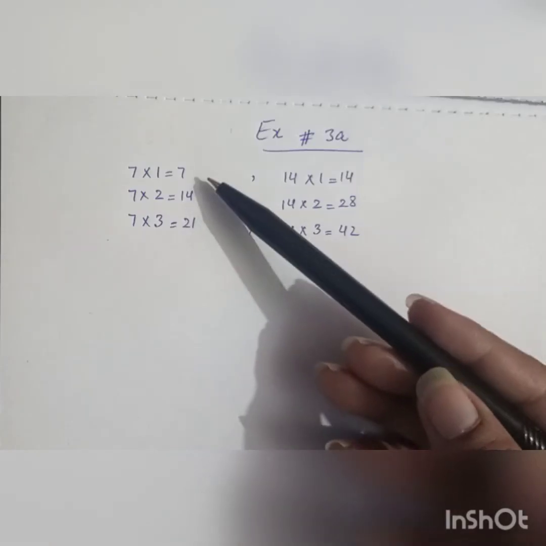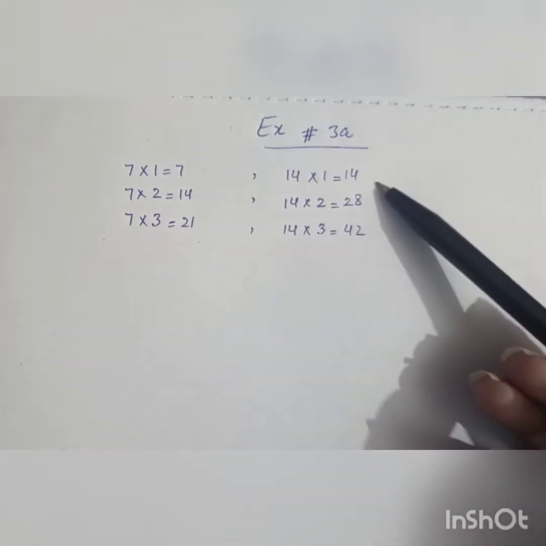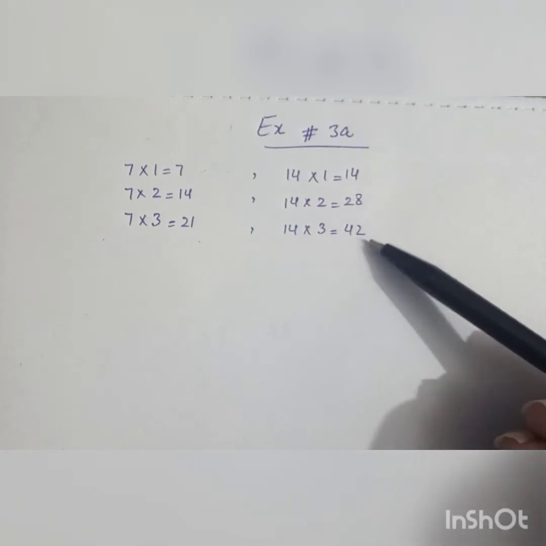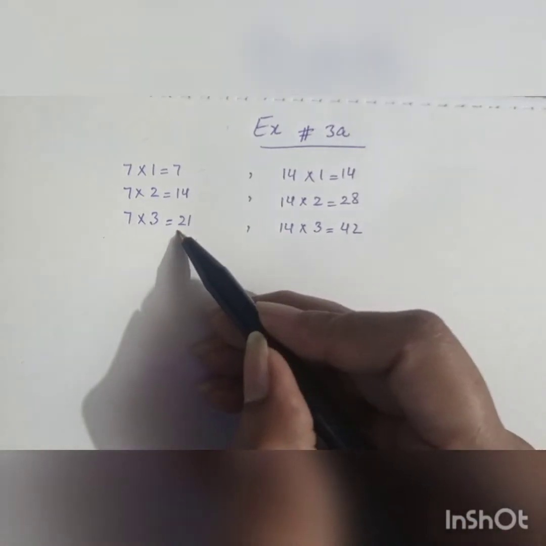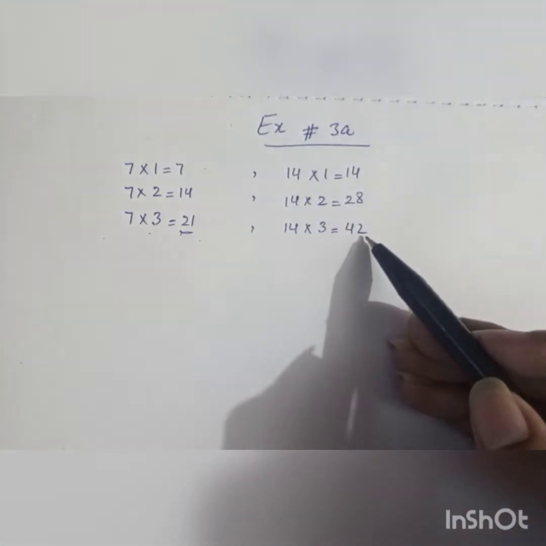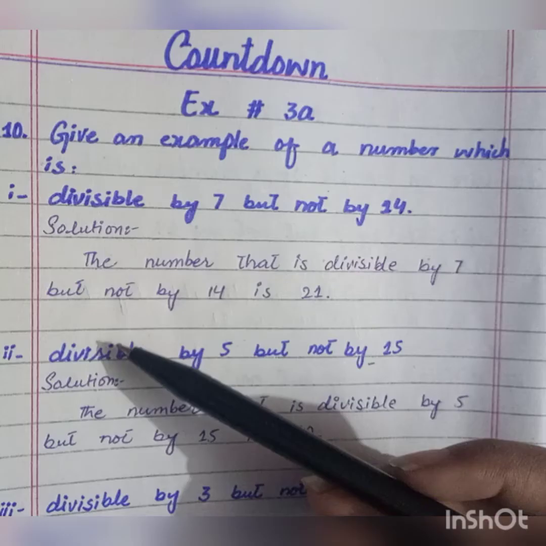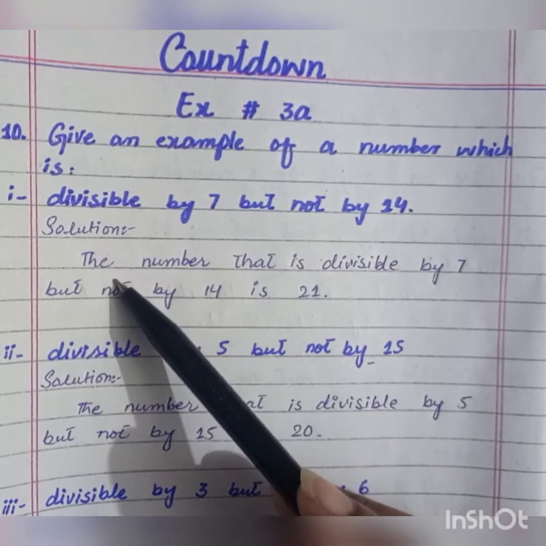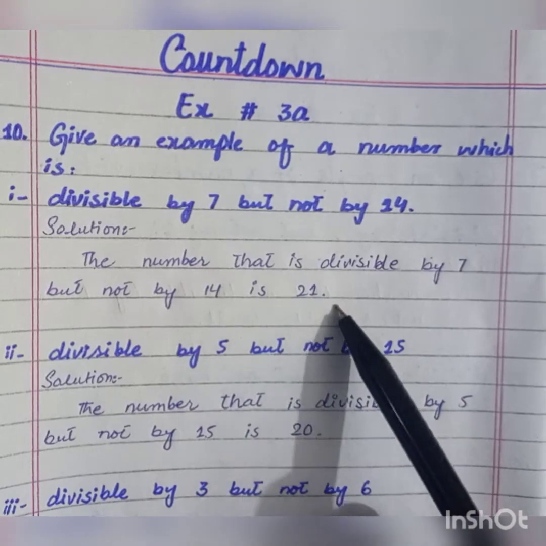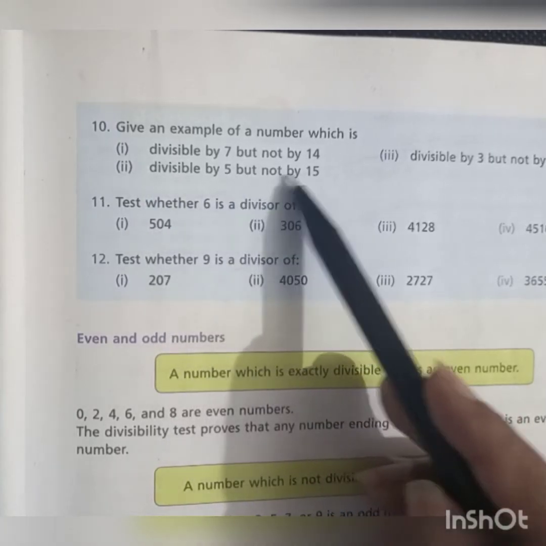Students, here we can see the first three multiples of 7, that are 7, 14 and 21, and the first three multiples of 14, that is 14, 28 and 42. So the number 21 is divisible by 7, but it is not in the multiples of 14, which shows that 21 is not divisible by 14. So we will write the solution: the number that is divisible by 7 but not by 14 is 21.